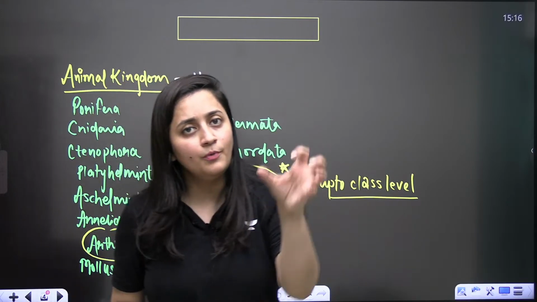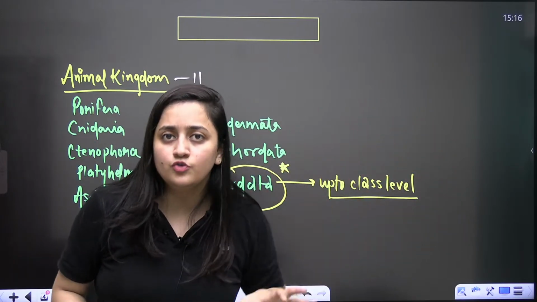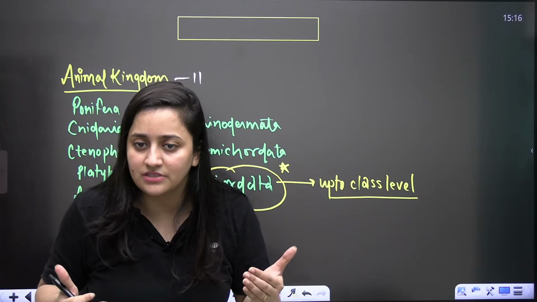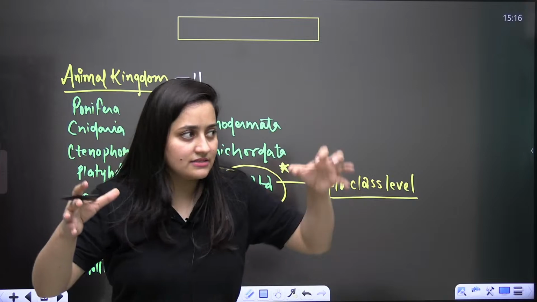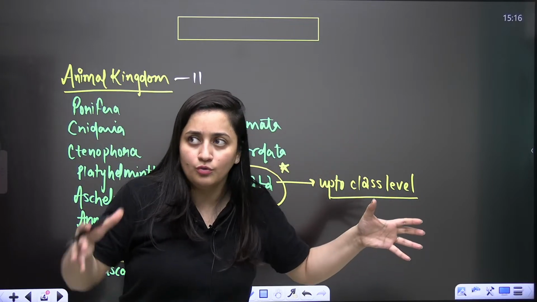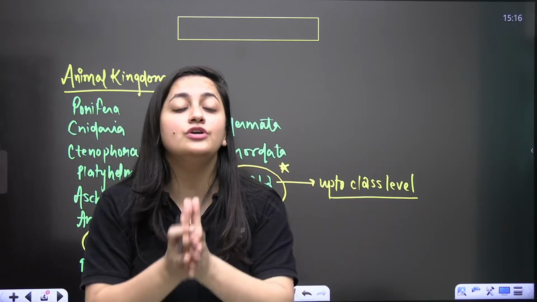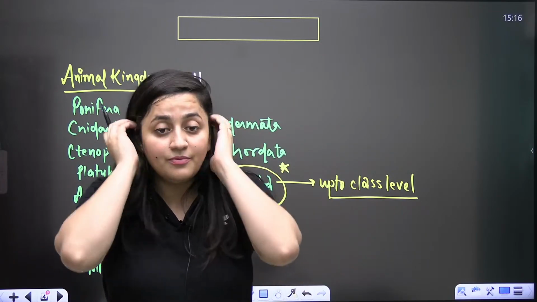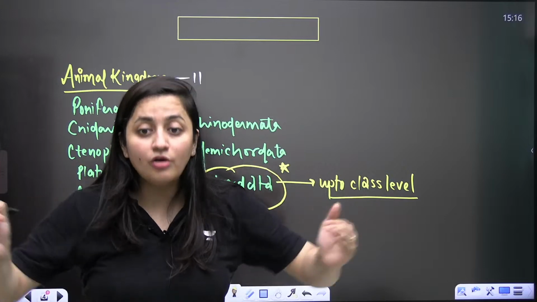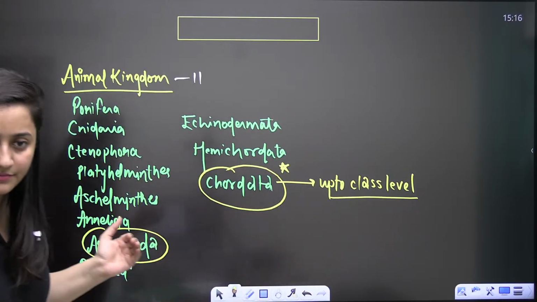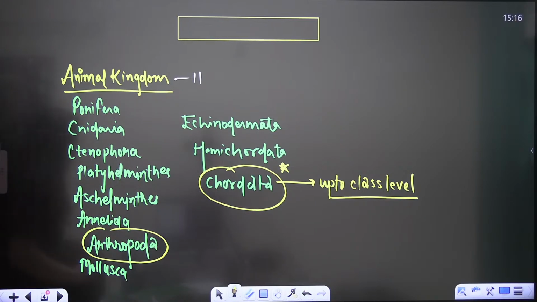When it is Arthropoda, organisms with jointed appendages are present. When it is Mollusca, shell-bearing organisms are present. Clear, bache? Features like the exoskeleton in Arthropoda and the shell in Mollusca provide extra protection to these organisms. That is why we see that they are so diverse. Done, bache? This is what you need to remember.